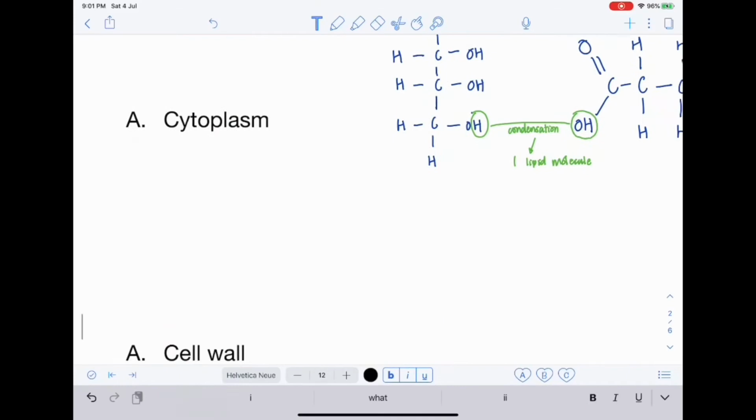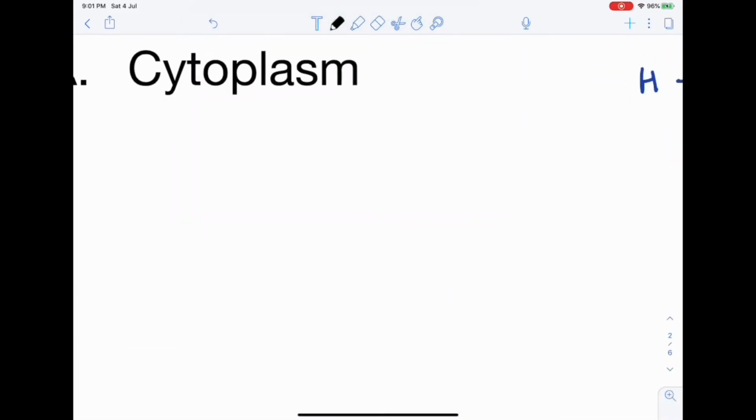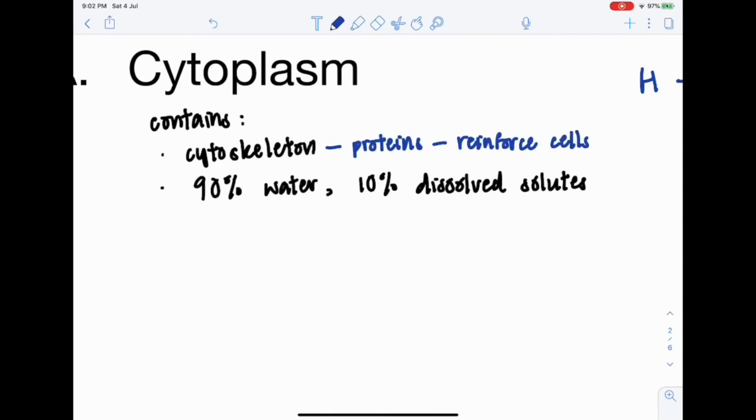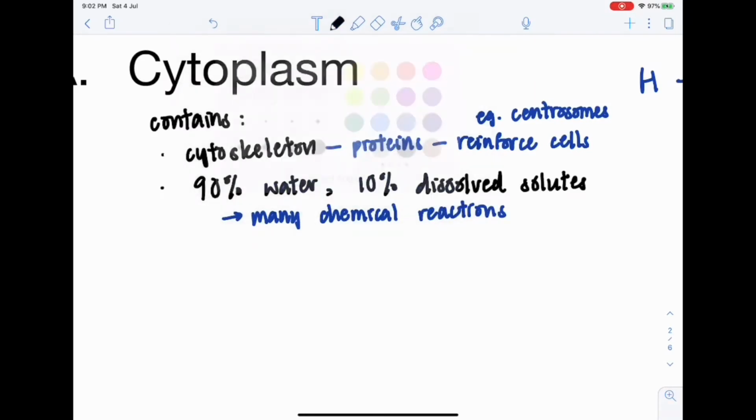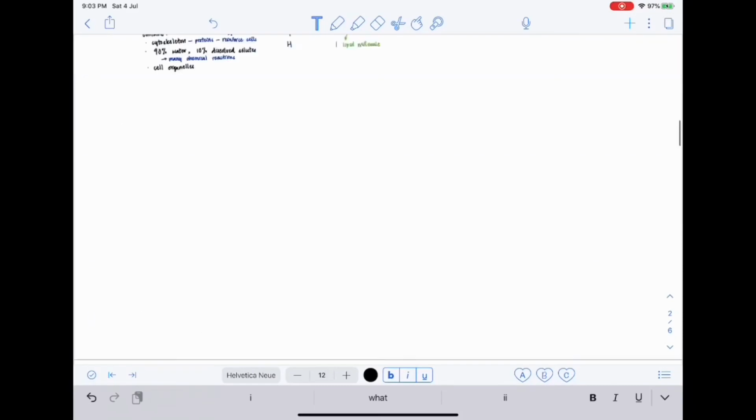Next, the cytoplasm. The cytoplasm contains the cytoskeleton. Microfilaments, microtubules, and centrosomes are all proteins within the cytoskeleton that reinforce the cell. The cytoplasm contains 90% water and 10% dissolved solids. This allows many chemical reactions to occur because of the water being present. The cytoplasm also contains cell organelles such as the chloroplast, vacuoles, mitochondria, endoplasmic reticulum, Golgi body, ribosomes, and lysosomes.